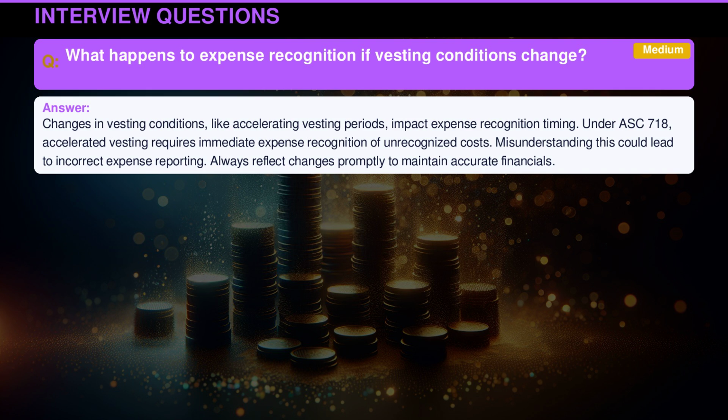impact expense recognition timing. Under ASC 718, accelerated vesting requires immediate expense recognition of unrecognized costs. Misunderstanding this could lead to incorrect expense reporting. Always reflect changes promptly to maintain accurate financials.